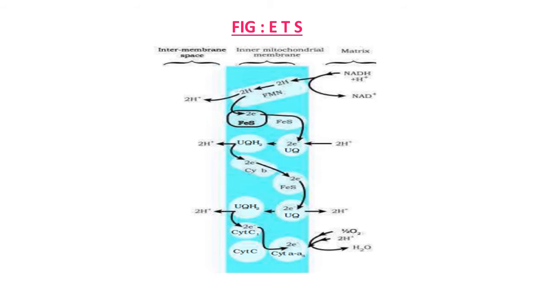In the presence of oxygen, addition of phosphate takes place, and that's why it is known as oxidative phosphorylation. Now you can clearly understand the entire mechanism of the electron transport system, ETS, and oxidative phosphorylation.